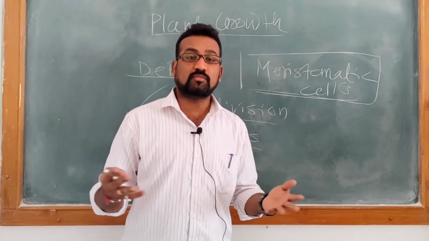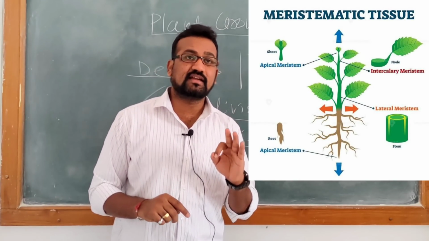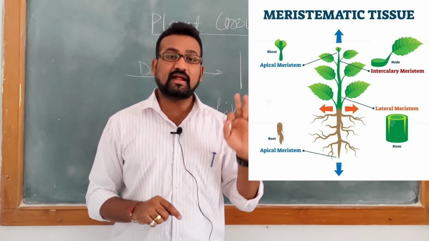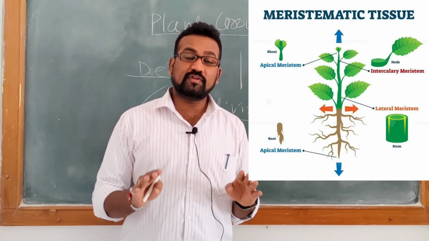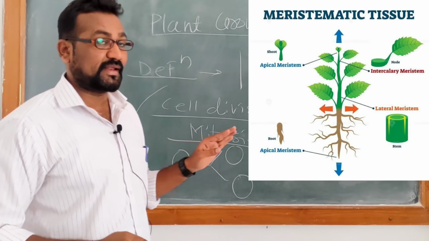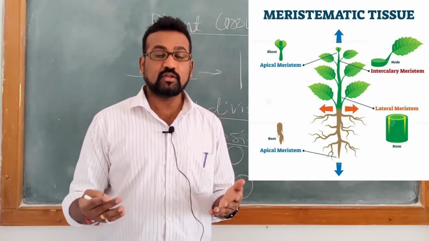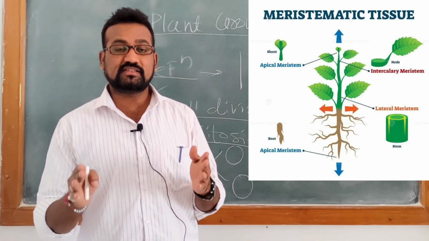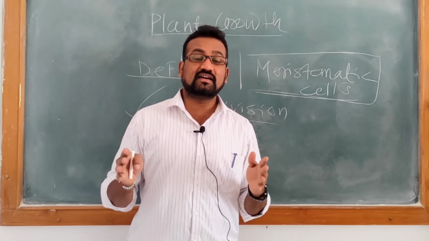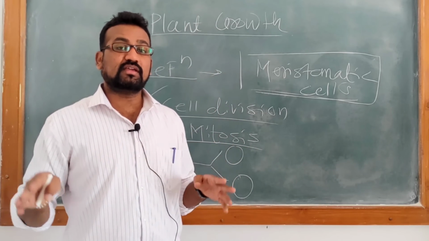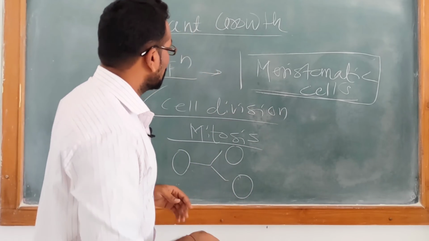Now, where is the location of these meristematic cells? As the photograph indicates, these meristematic cells are generally located at the tip of the plant, especially at the shoot tip or root tip. You will also find these meristematic cells in the stem of the plant in the form of cambium. Not every plant shows cambium, but yes, cambium is present inside the stem for increasing the girth of the plant. Whatever I am saying here, we can explain in a very scientific way, if you say the growth,